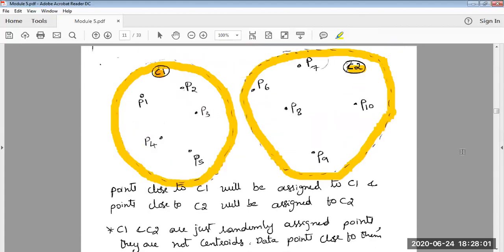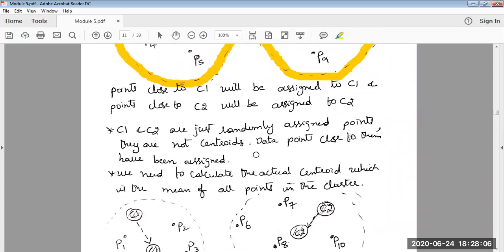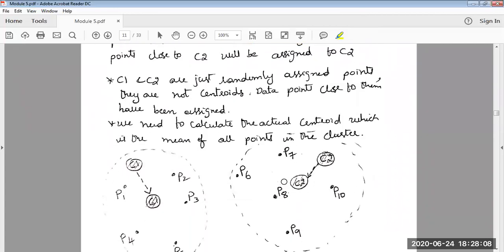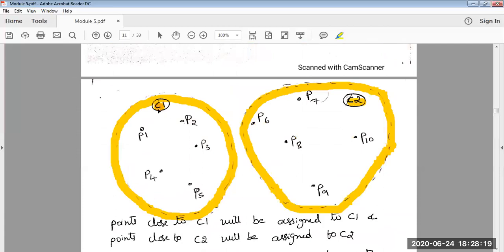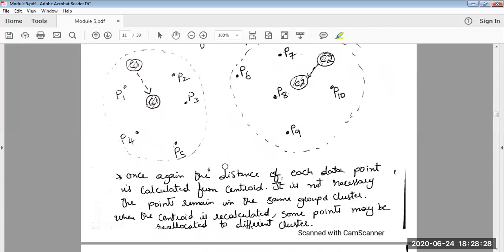So we have completed the first pass. Next, in the next pass, what will the algorithm do? The algorithm will recompute the centroid. Repeating, the algorithm will recompute the centroid. In the previous pass, this was the position of the centroid, and it was randomly chosen. But in the second pass, it will not be random. In the second pass, computation will be done to determine the position of the centroid.